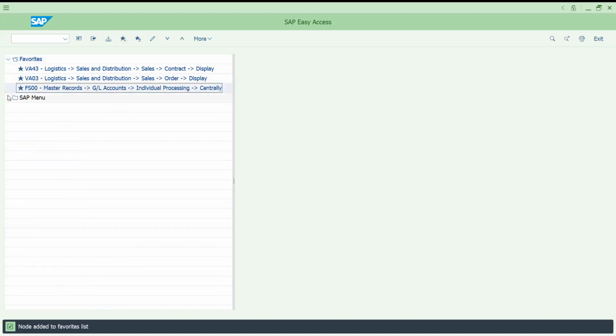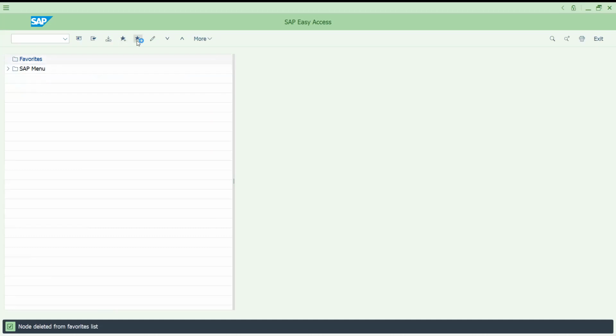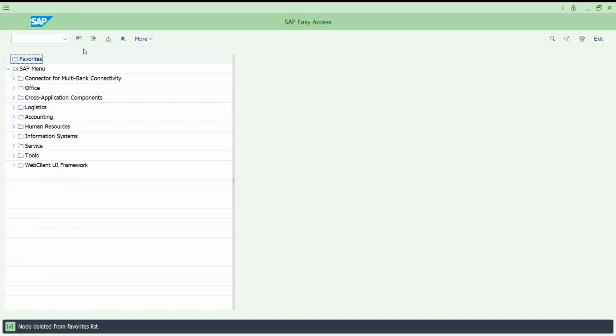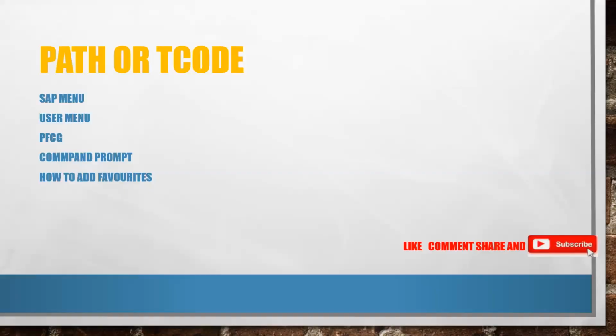This is how you can add to your favorites. In future, if you added more favorites but you don't want to use them, and I wanted to delete it, I can delete it. I'm just deleting my favorites. So this is how you can play with the system, creating favorites and deleting.